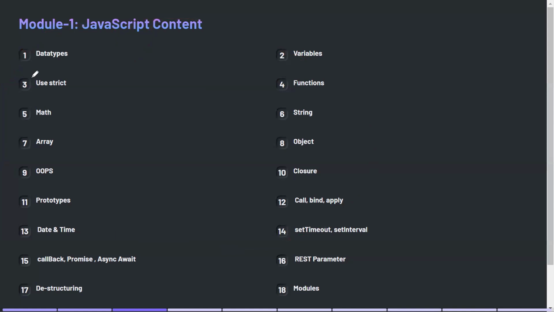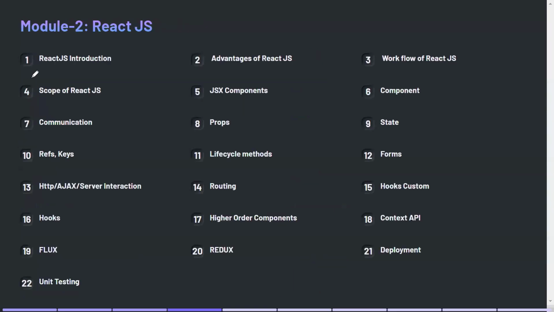After getting confidence in module 1, we will switch to module 2. Module 2 is purely based on React.js. Here in module 2, we will discuss React.js. We will see the introduction, like history, and then the advantages of React.js. Then we will see the workflow of React.js, how it actually works.